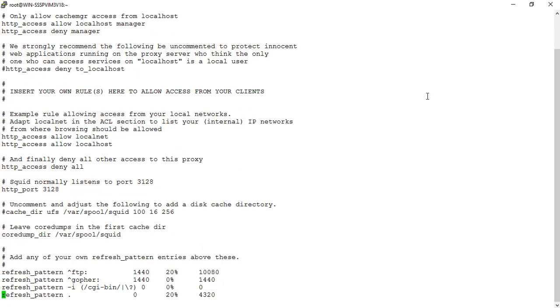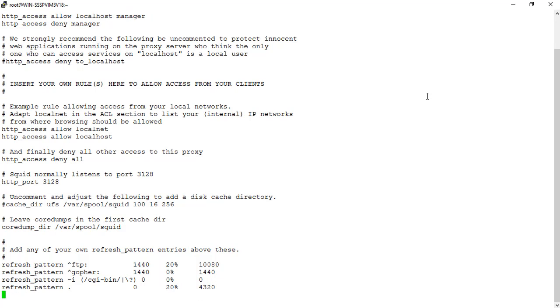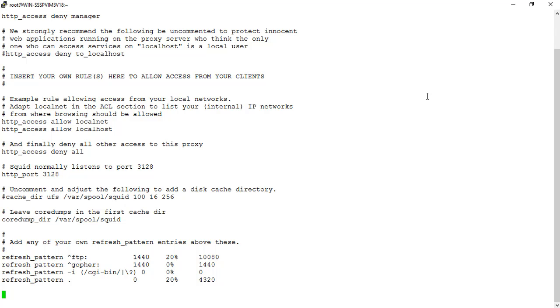So what we need to do is set up an upstream peer. I will create a new line right at the end, and I will enter a new peer. I type in cache_peer, and now I need the IP for the upstream proxy.